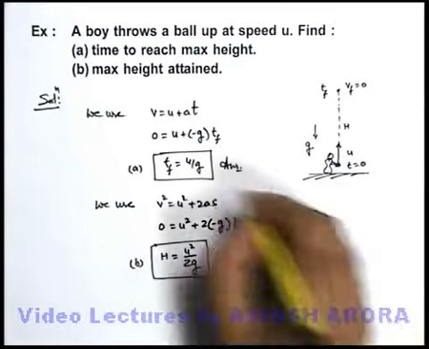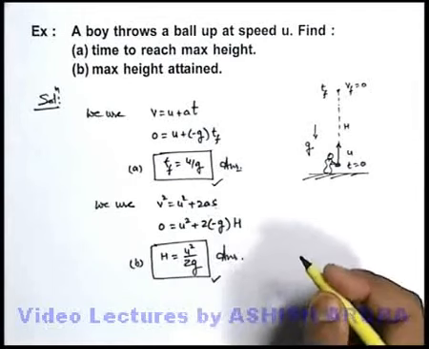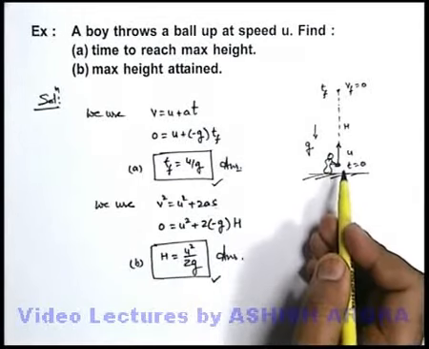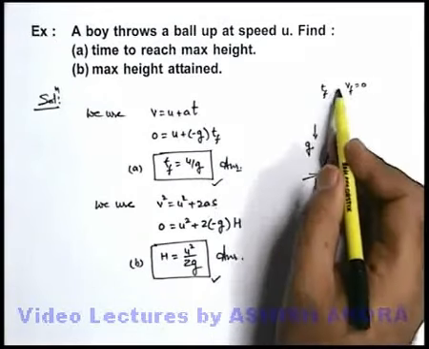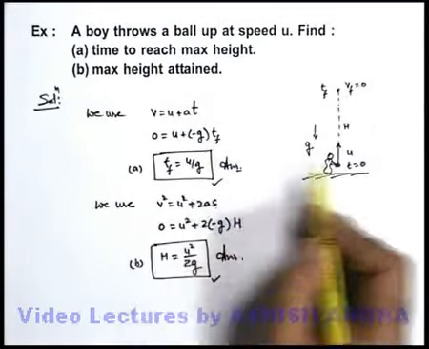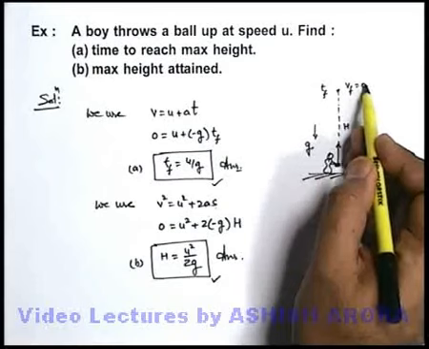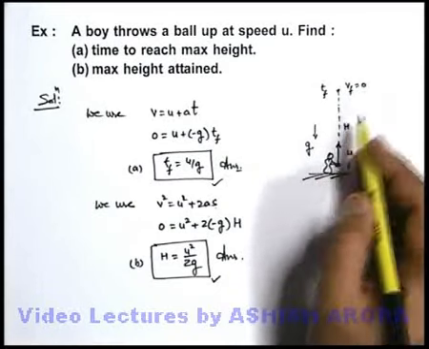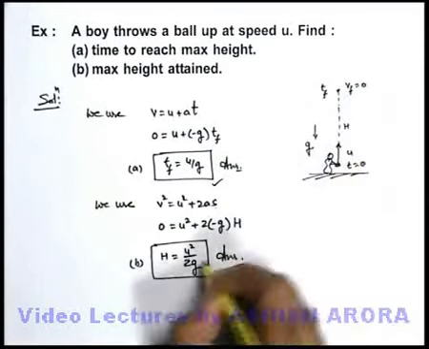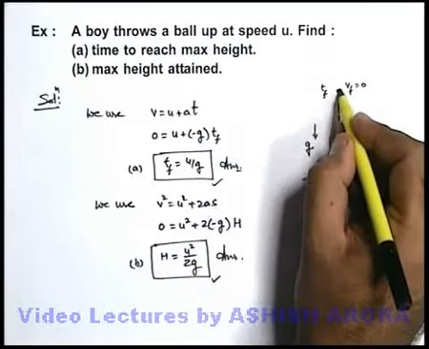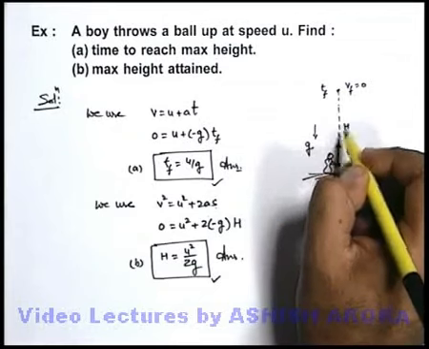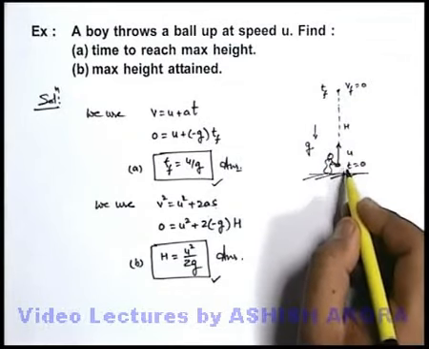So always you should keep these two results on your fingertips, because in several cases these are going to be used directly. When a particle is thrown up, it will take a time u by g to reach the maximum height where final velocity becomes 0, and the maximum height it will reach will be u square by 2g. And obviously it will not remain at rest over there, again it will fall. So it will take the same time in coming back down.